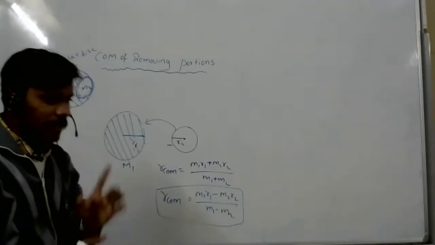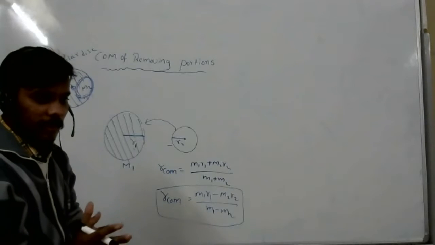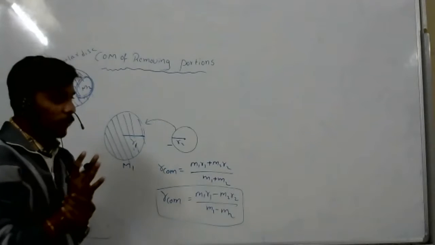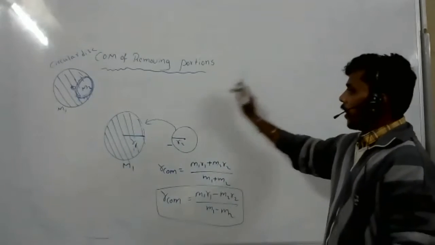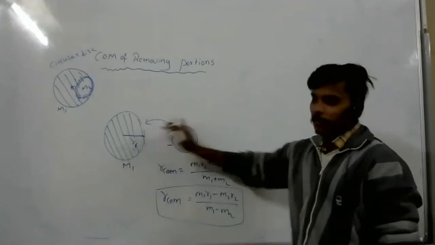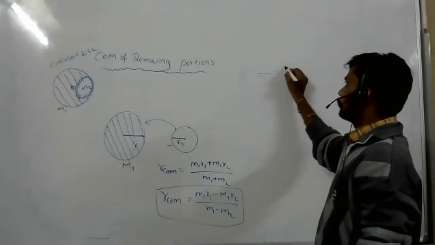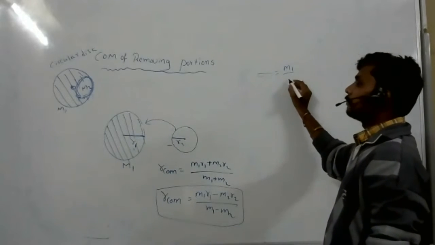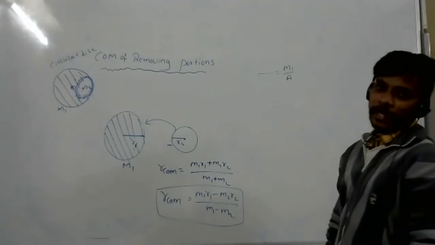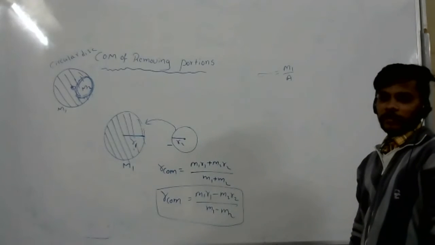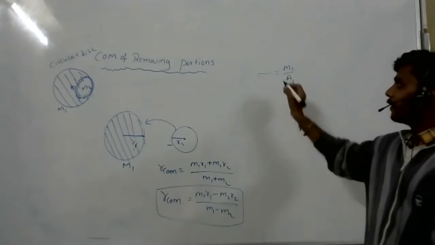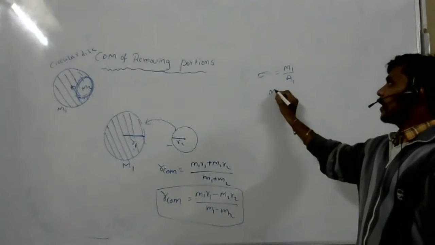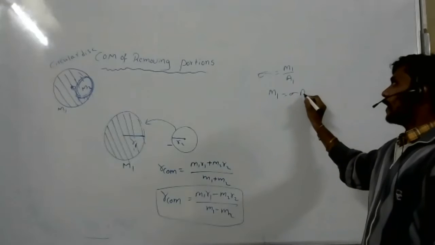If they don't give masses, then how to find the center of mass? Look at this. Aryan, getting my point? Yes, sir. Now, if they don't give masses, how to calculate the center of mass? Look at this. To this body, sigma equal to mass per area. So from this, M1 equal to sigma A1, can I? Yes, sir.